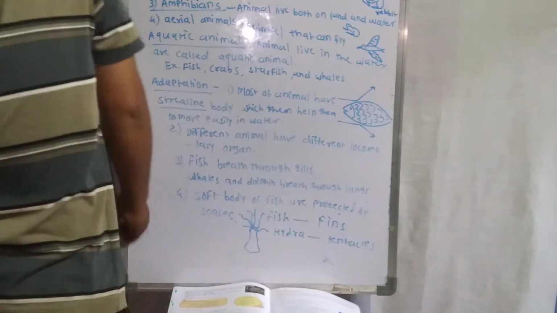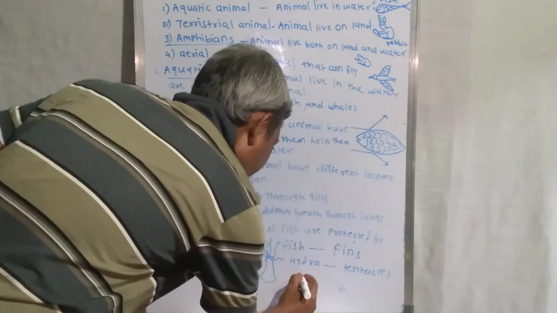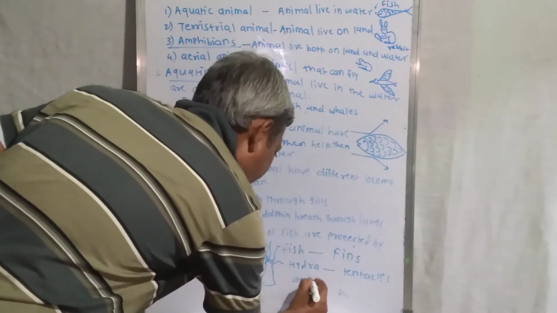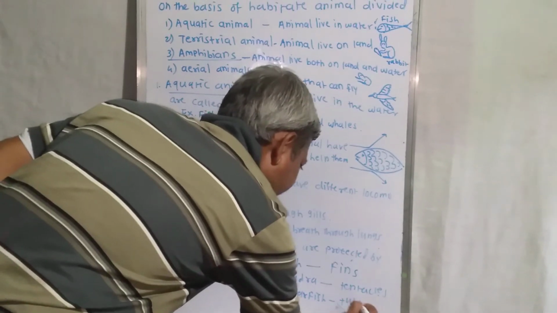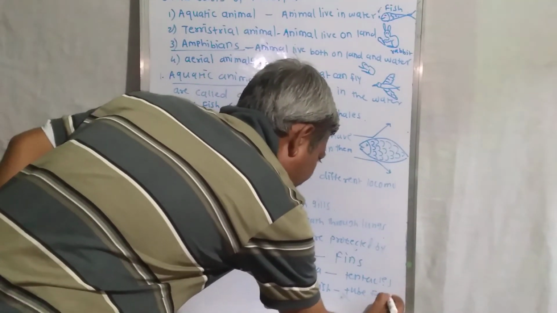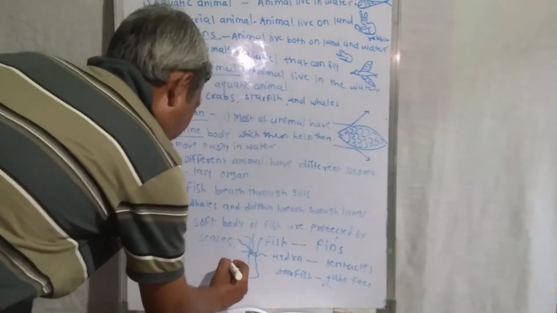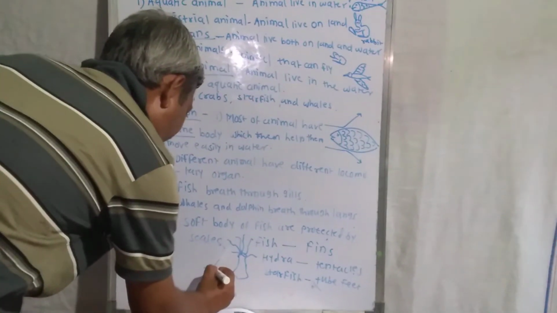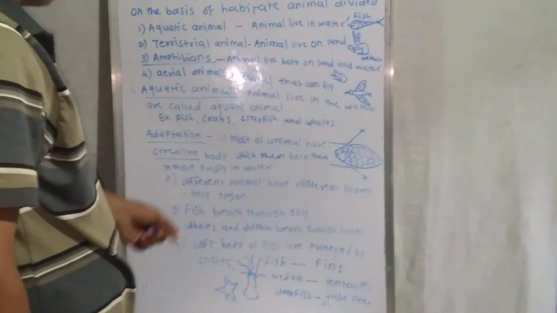So these are the locomotory organs of the hydra. Then starfish. Starfish have tube feet. Their feet are like a tube, so they are called tube feet. These are the locomotory organs of the starfish.